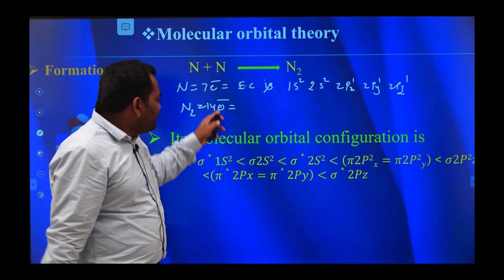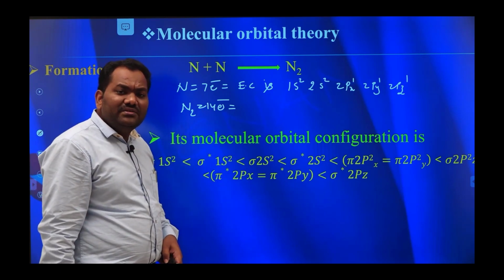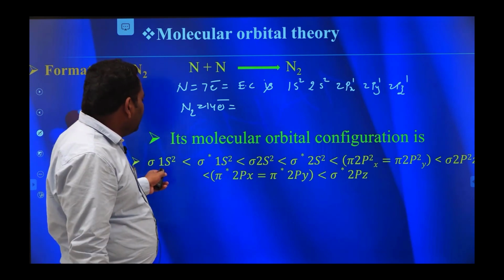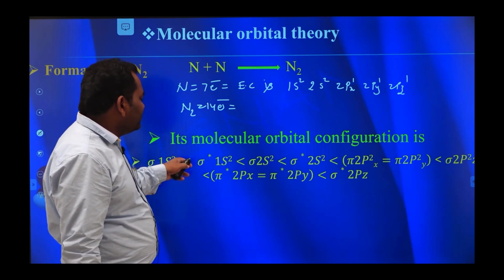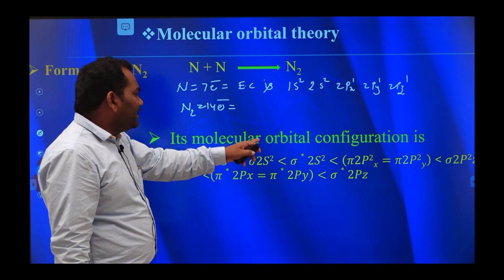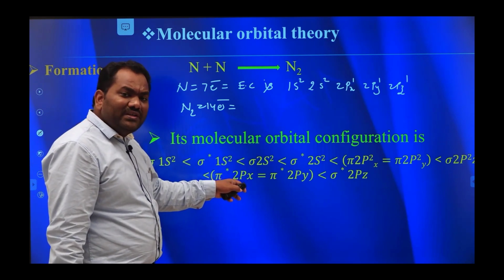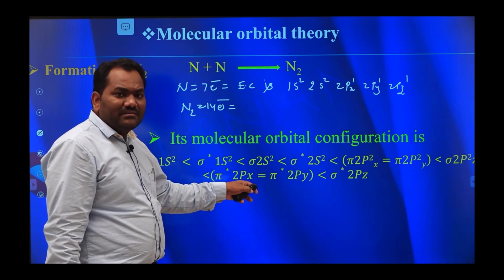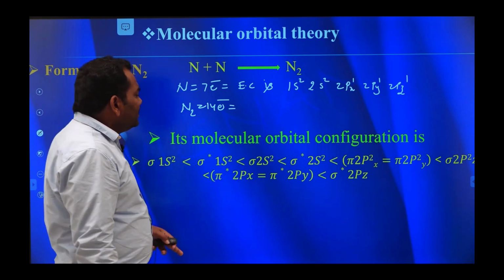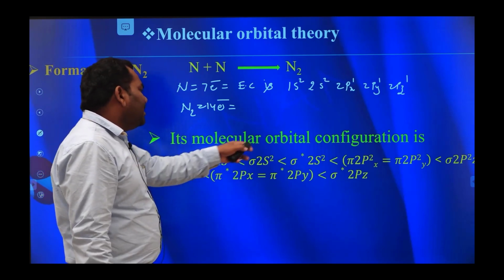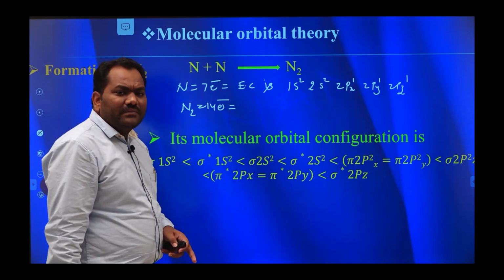First electrons enter into sigma 1s2, then sigma star 1s2, like that. There is no electron entering the anti-bonding p molecular orbitals. This is the energy filling order for the N2 molecule.